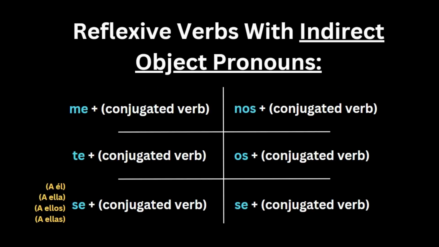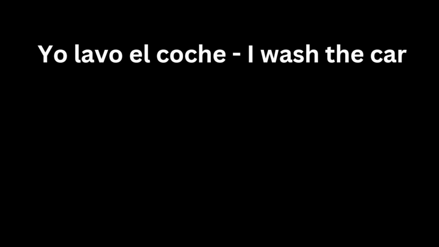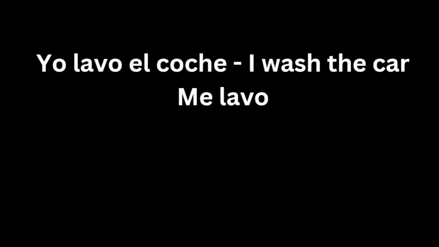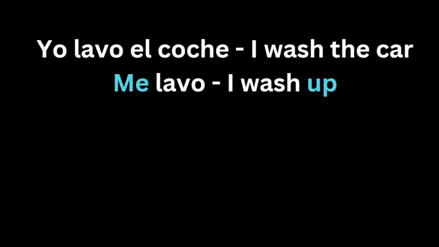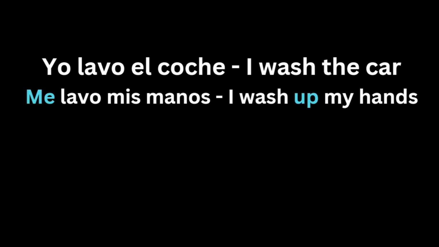The way that you would use the verb in Spanish is by using indirect object pronouns and putting them before the conjugated verb. For instance, saying yo lavo means I wash, as in I wash something that's unrelated to oneself, as in yo lavo el coche, I wash the car. However, if I were to say me lavo, this is where the meaning itself changes because the verb is not wash, but rather wash up, meaning I wash up something that has to do with oneself. For instance, saying yo lavo el coche means I wash the car, but saying me lavo mis manos means I wash up my hands.